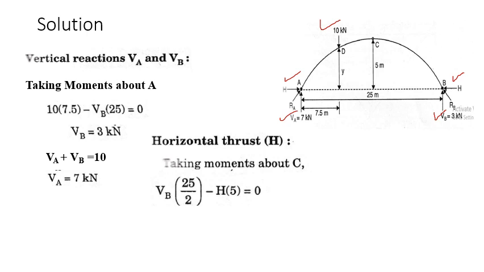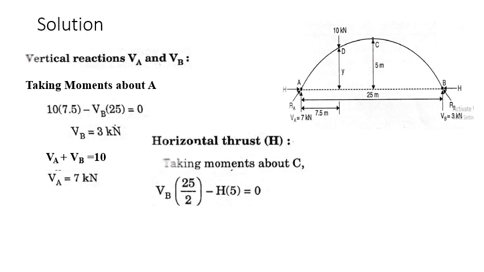So it would be easier if you consider the right portion. If you want, you can consider the left portion. If we consider the left portion, the moment would be VA into 12.5 minus H into the rise y minus 10 into this distance. Okay, but let's consider the right portion.